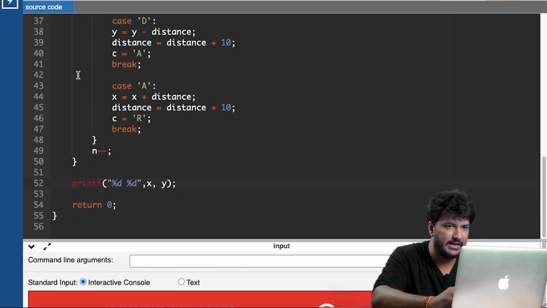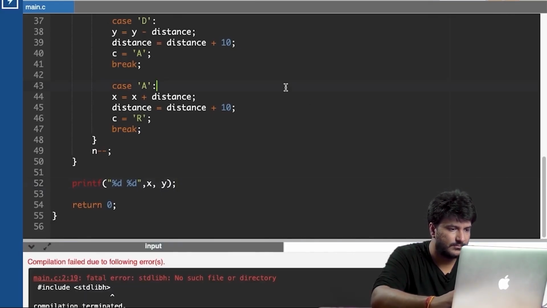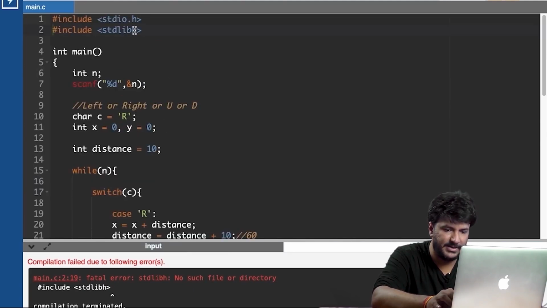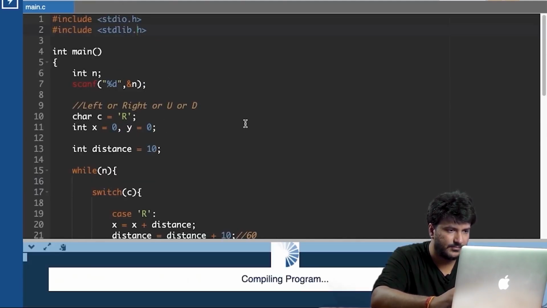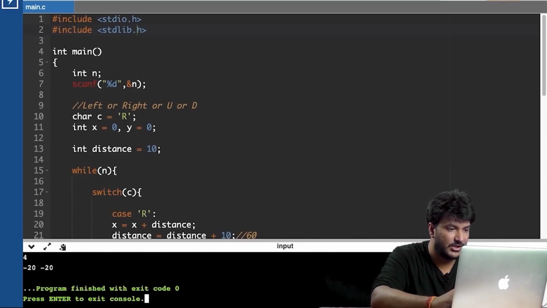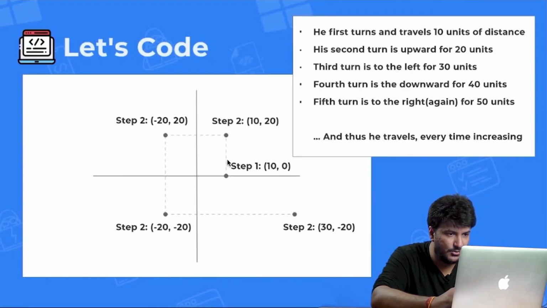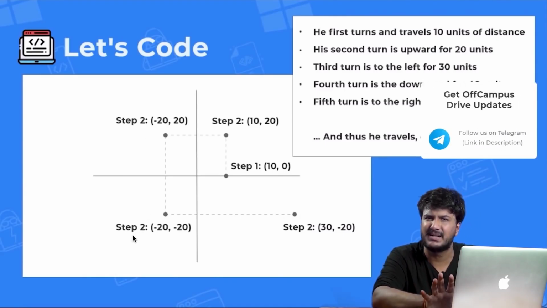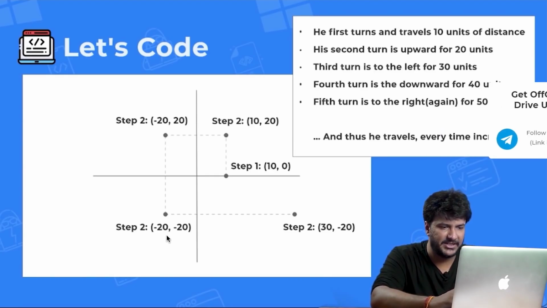Let me just compile it once and then let's hope that there are no errors. Okay, so there is one error, stdlib.h. Okay, so let's say I give a value of 4. So it is printing minus 20, minus 20. Let's go back and check here for step number. So this is 1, 2, 3, 4. Again, I've written this incorrectly. Step 2, this should be step 4. So this is a minor slip error. That's all. So minus 20, minus 20.